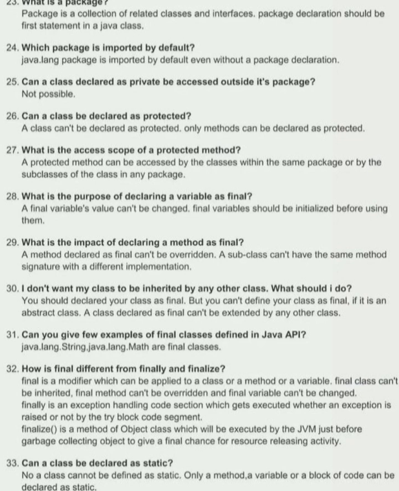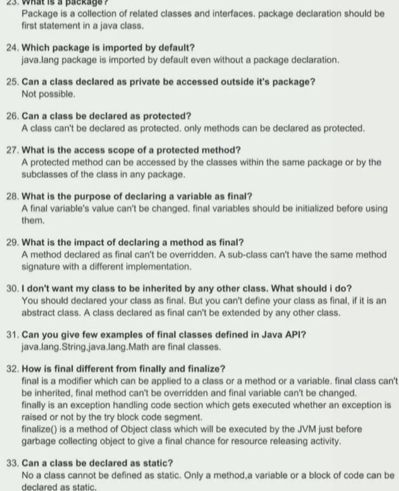28. What is the purpose of declaring a variable as final? A final variable's value can't be changed. Final variables should be initialized before using them. 29. What is the impact of declaring a method as final? A method declared as final can't be overridden. A subclass can't have the same method signature with a different implementation.